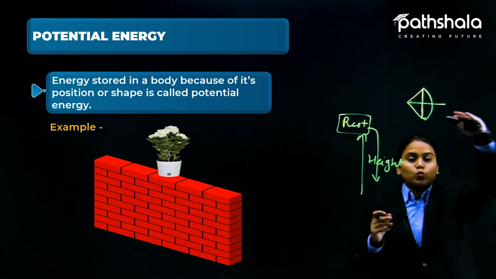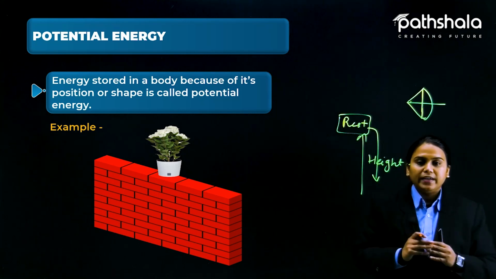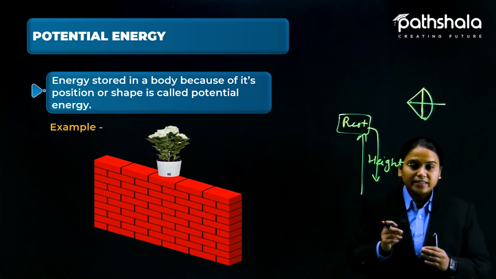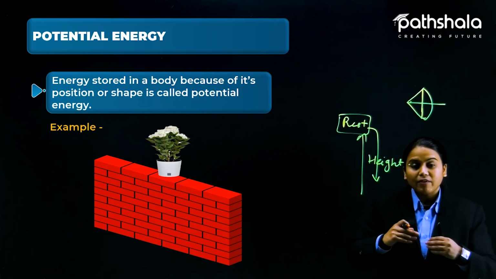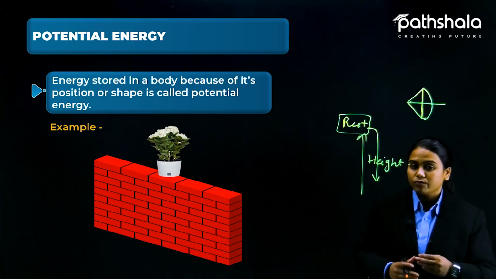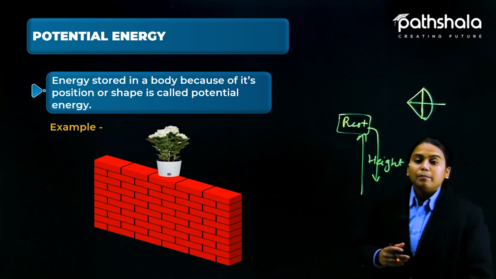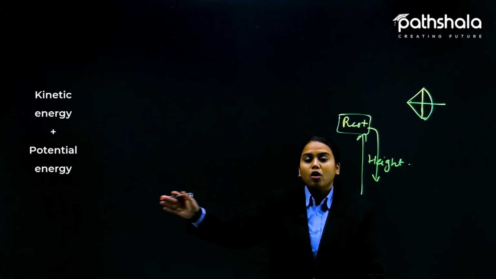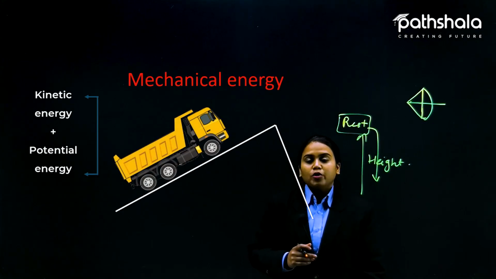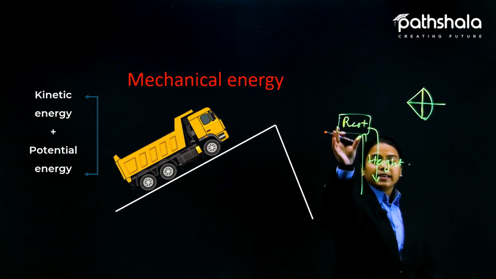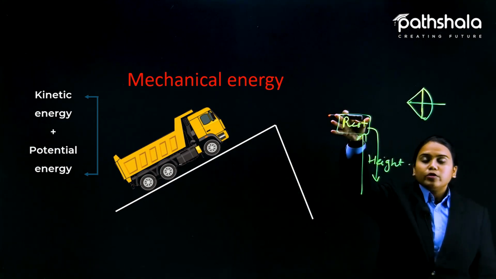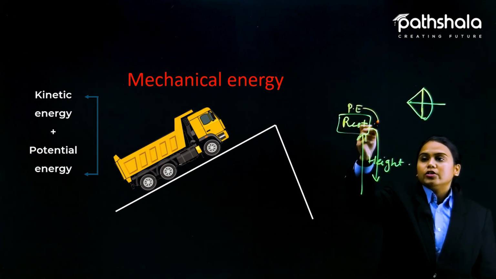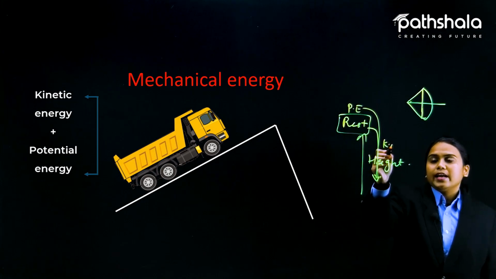That is why it goes here very speedily. Okay, so potential energy is what? It is the kind of energy that is stored in the body itself and that converts into another form of energy. And mainly, potential and kinetic energy both are parts of mechanical energy. So we can say that in this condition it was earlier resting, so it is at potential energy, and now this potential energy gets converted into kinetic energy.